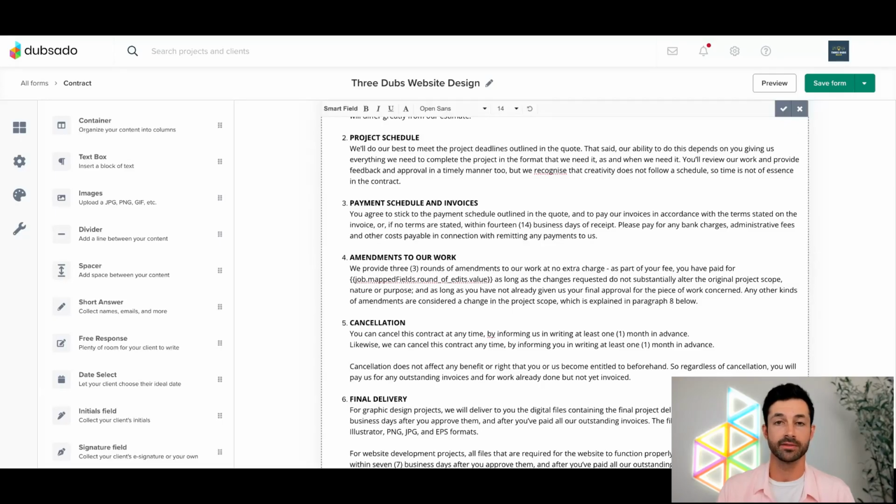And if they say 5, they answer 5 in that field. It's going to save that information to the field. And then on the contract, you can say you've paid for, and then fill in the blank, 5 fields. That's kind of how this generally works. So hopefully that helps.